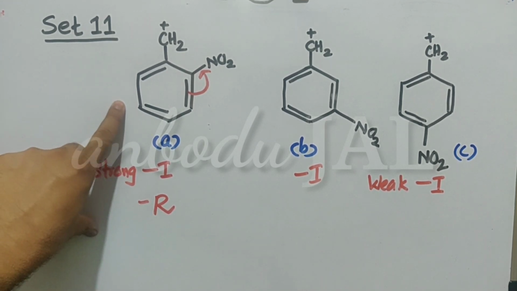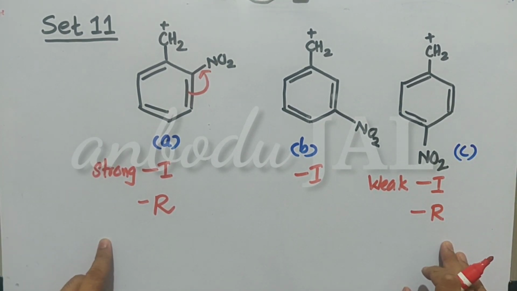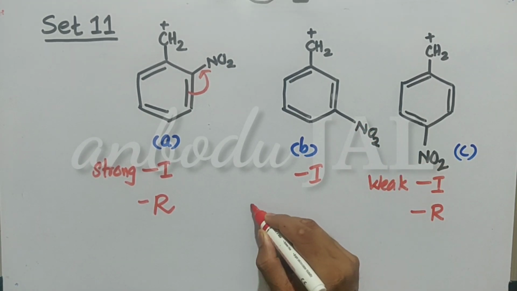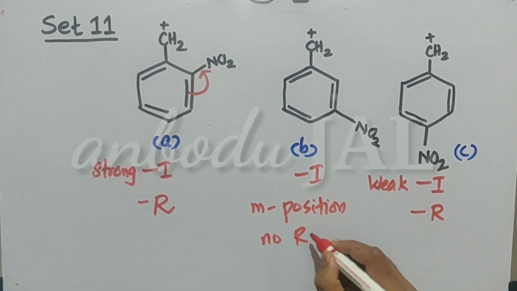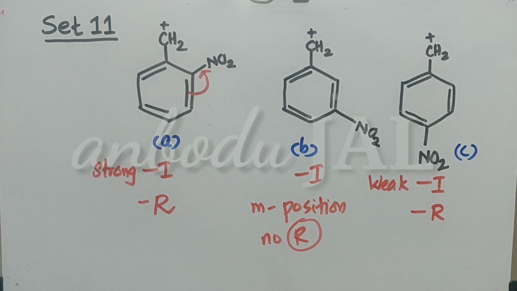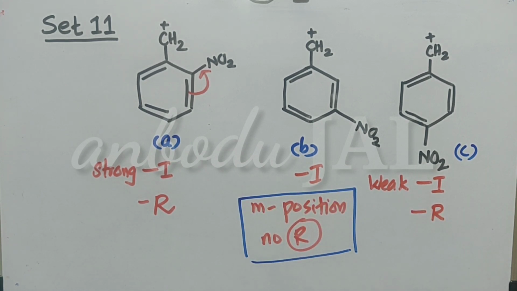In the ortho derivative and in the para derivative, there will be the same extent of minus R effect, that is, resonance effect. But in the meta position, there is no resonance effect. This is a very important point to be noted down: in the meta position, there is no resonance effect.